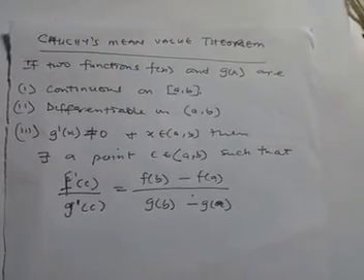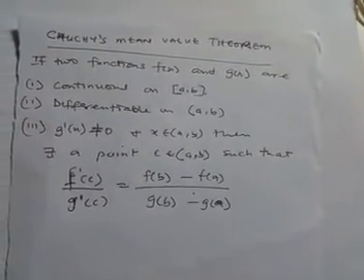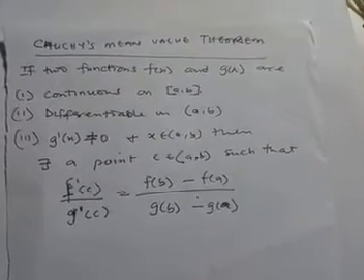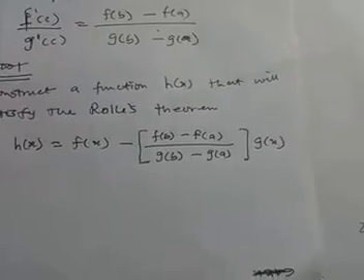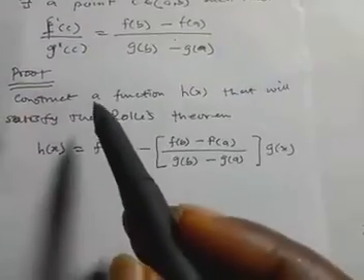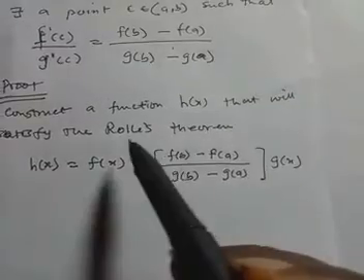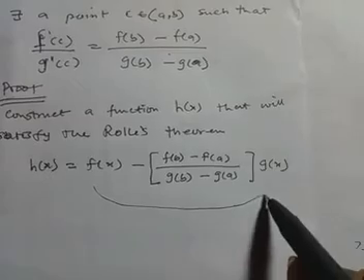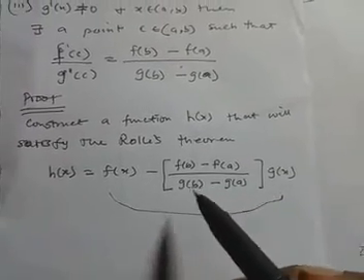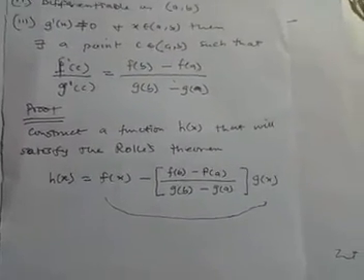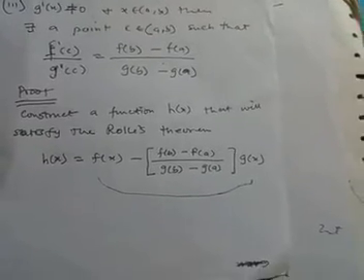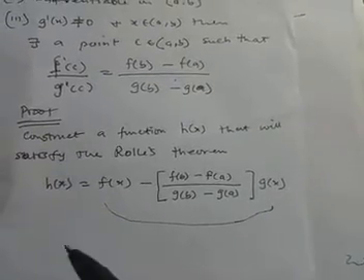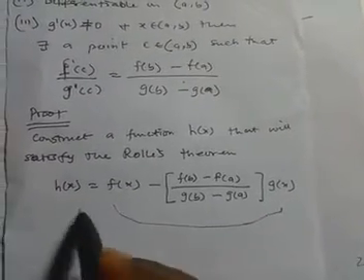The proof of this is similar to the proof of the Lagrange mean value theorem. The proof will be left as an exercise, but I will help you to construct the function. The function has been given here. We construct a function h of s that will satisfy Rolle's theorem. You now follow the style of proving the Lagrange theorem that I proved. You need to find h of a and h of b. They must be equal to each other. You follow it and you prove it.